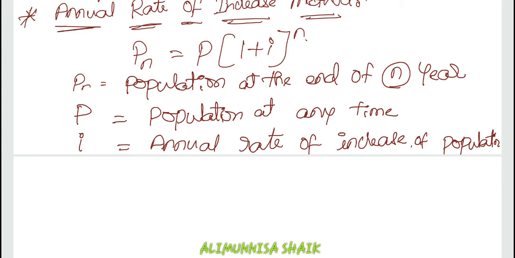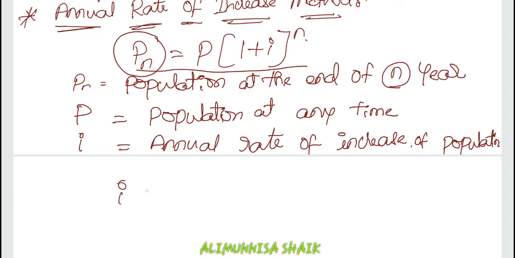As the name of the method says, it is the annual rate of increase method, so we have to calculate the annual rate of increase of population.